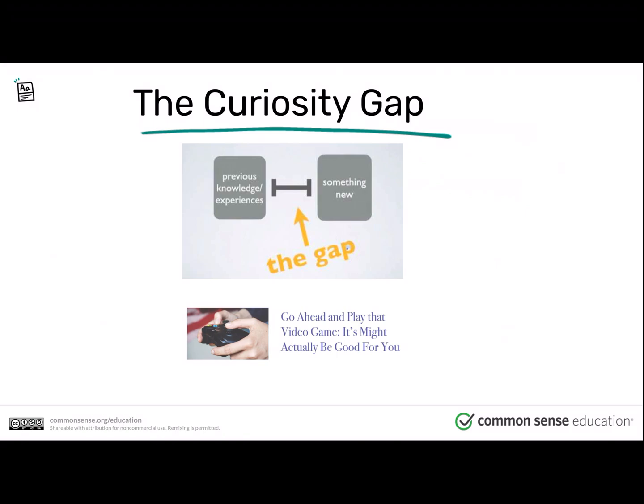Go ahead and play that video game. Oh, great. That's an experience that I like. I already know that. It might be good for you. That's new. My brain wants to fill in that gap. And so I have a need in my brain to fill it in.